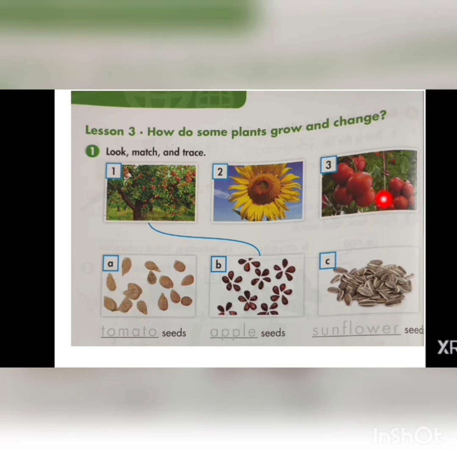These are the tomatoes. It's a plant of tomato. So you have to find the seeds of tomatoes. So where are the seeds of tomatoes? Yes, in picture number A. So you will match picture number 3 with picture number A and trace over here tomato. Alright.